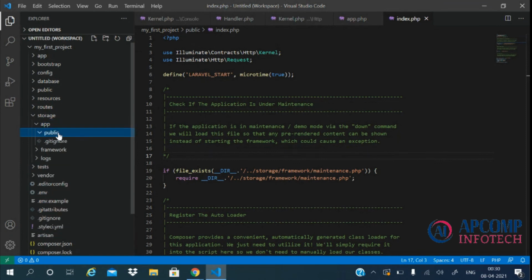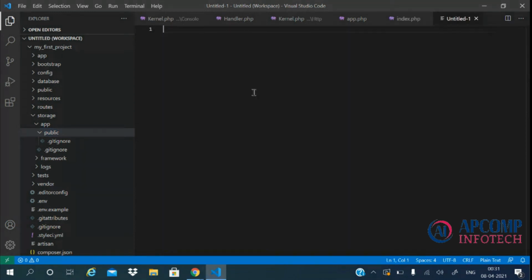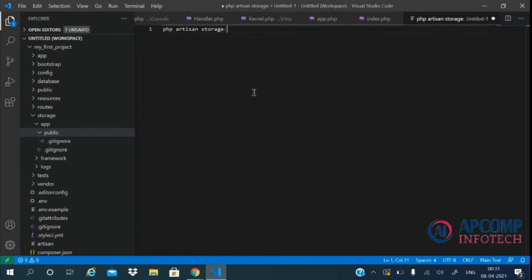The app directory contains a public directory. In a Laravel application, it is suggested that we store all the user uploaded files such as images, videos, and documents in the storage/app/public directory. This can be done by linking the storage directory with the public directory with the use of a command, which is php artisan storage:link. With this, a symbolic link to the storage folder will be created in our public directory.